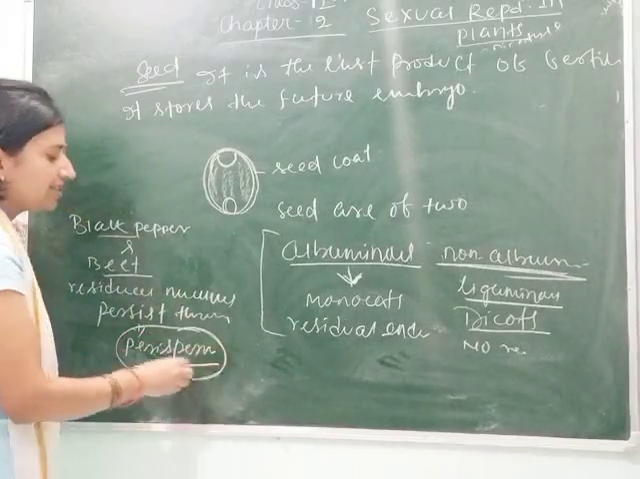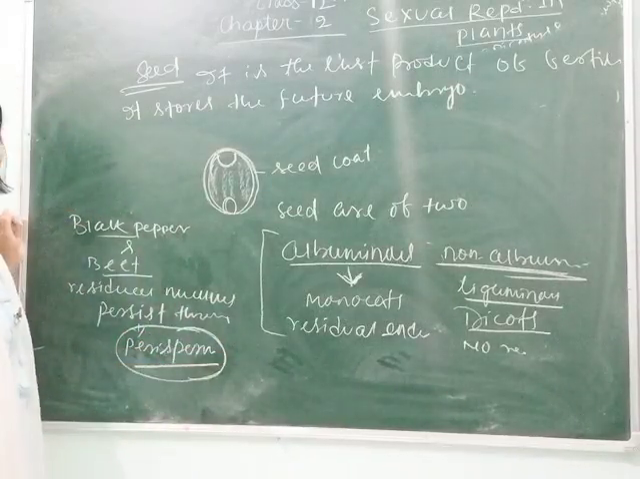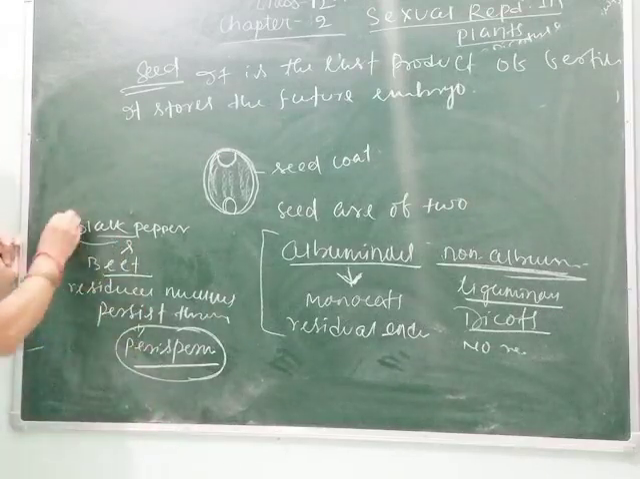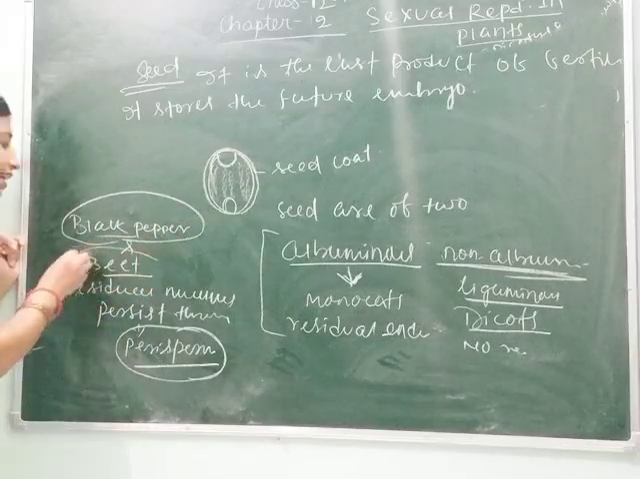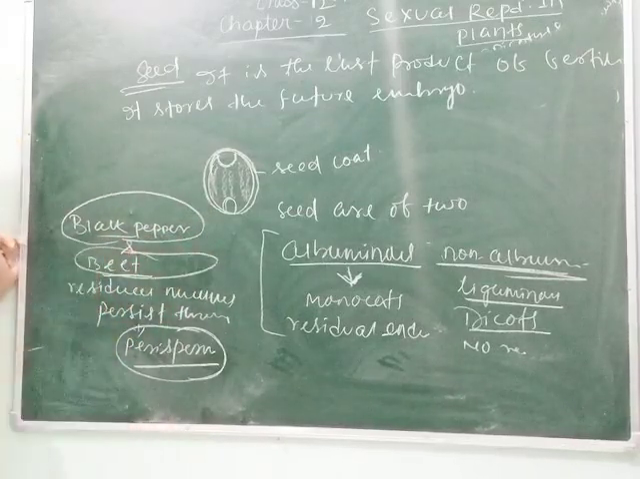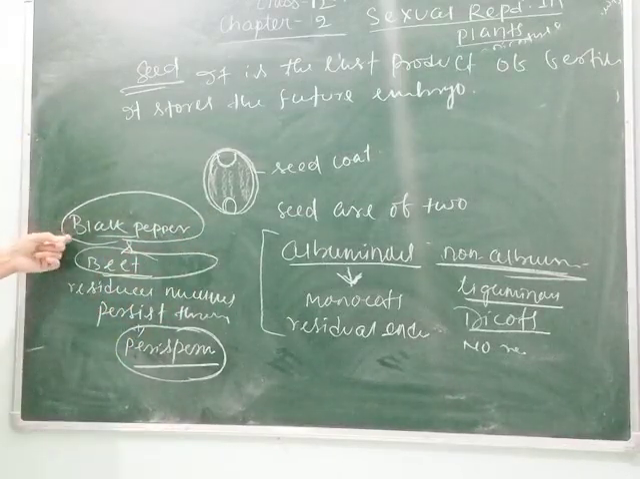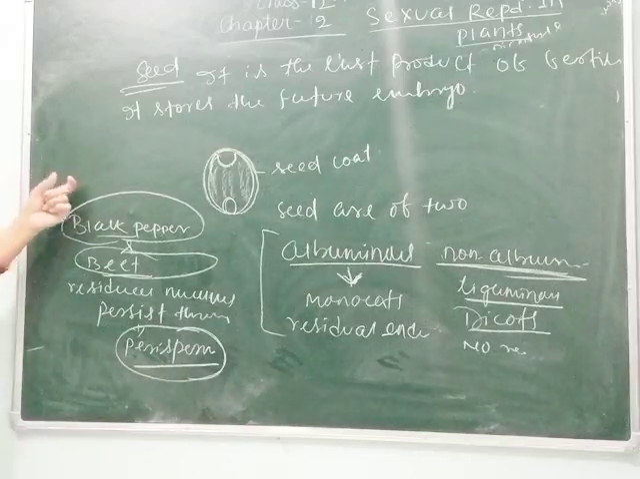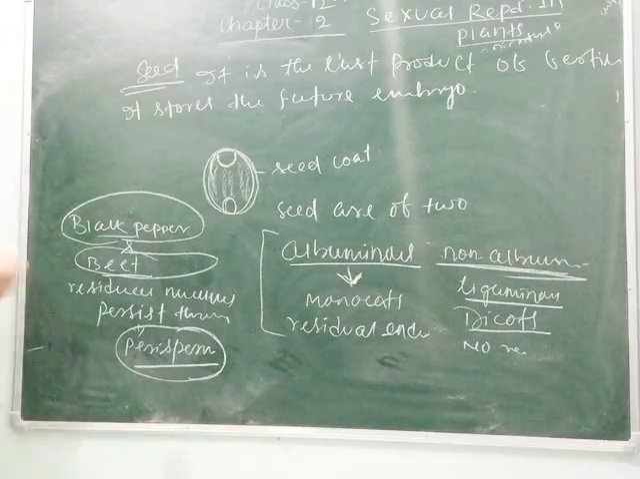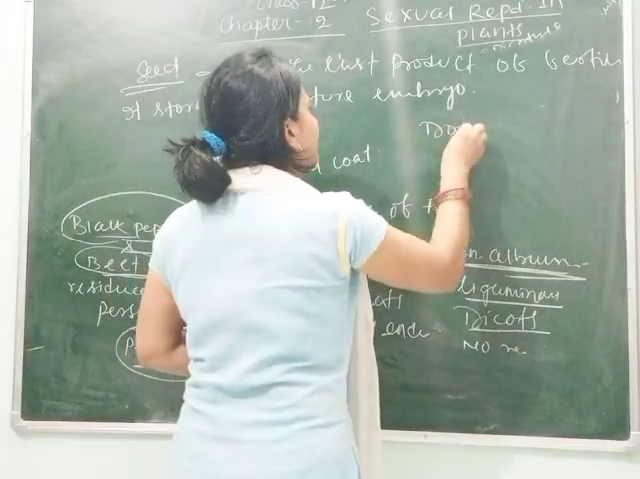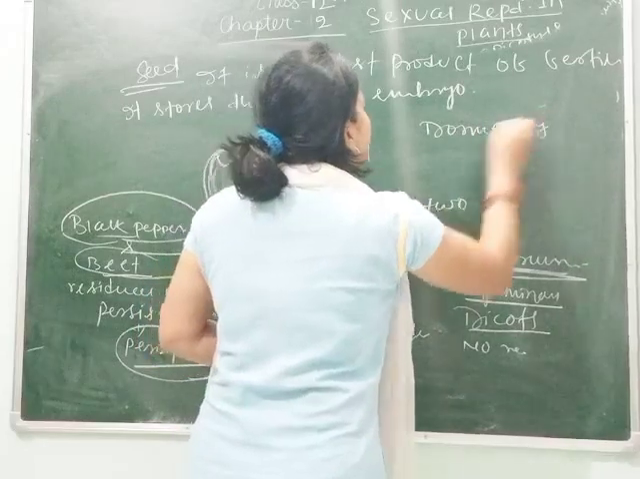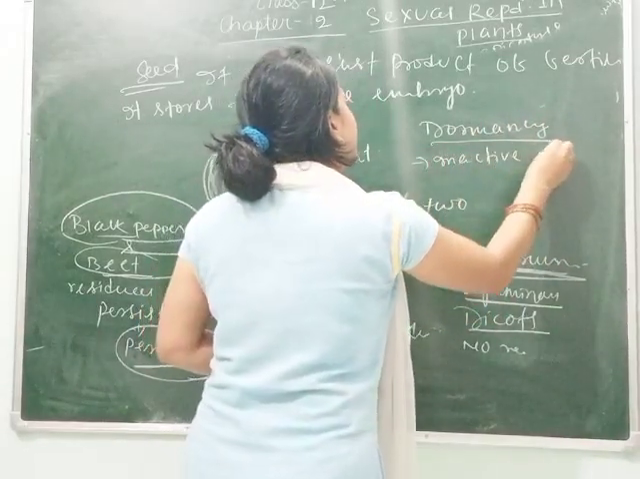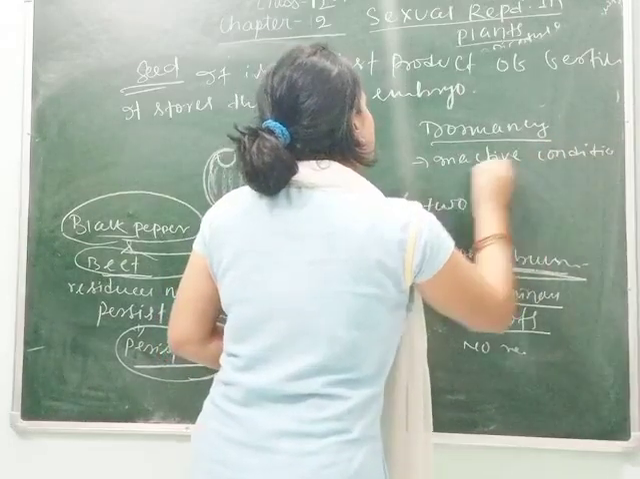Meaning, if the residual nucellus persists throughout life in any seed. And this example will come in your board exams: give two examples of seeds that show perisperm. So you can write black pepper and beet. So students, this is about seed. Next we will look at dormancy. As we know, dormancy is an inactive condition in seed.